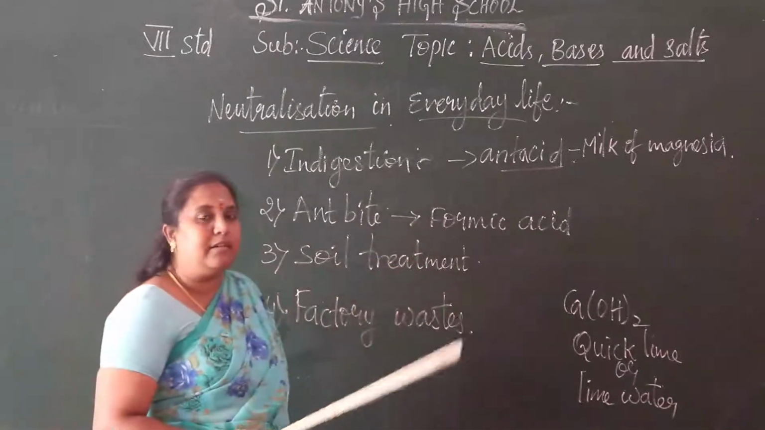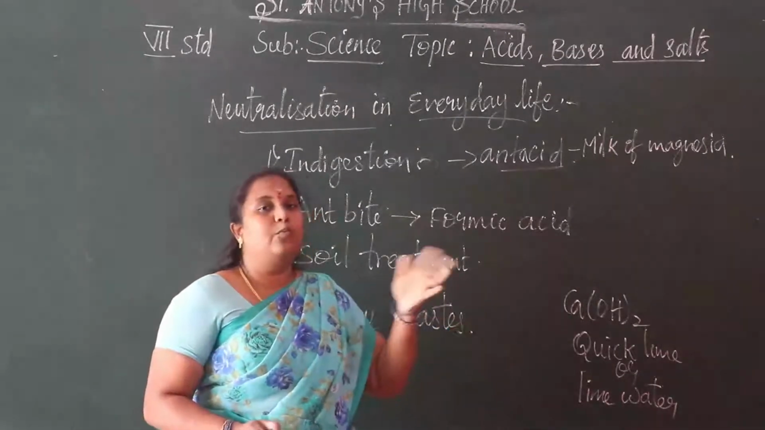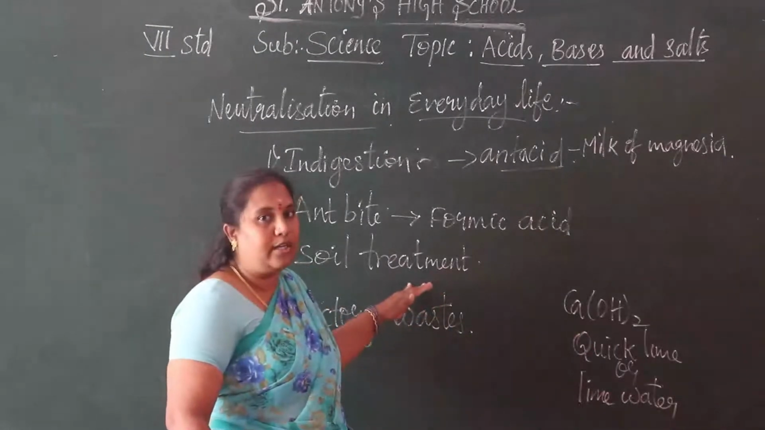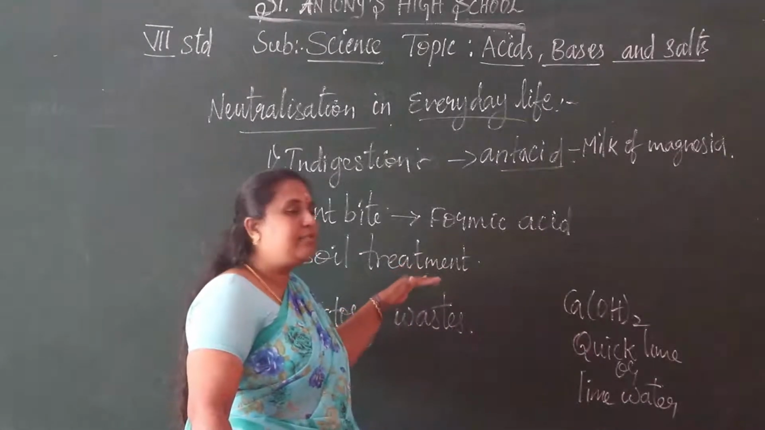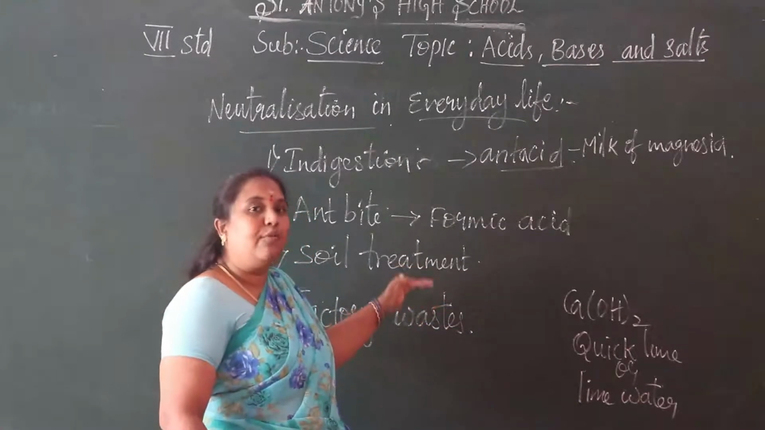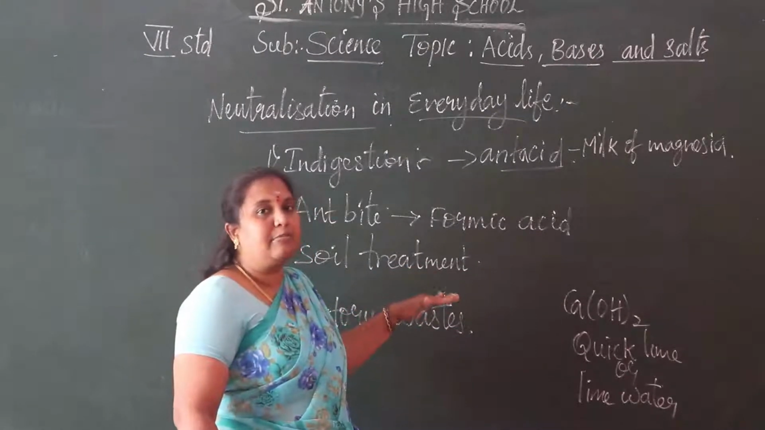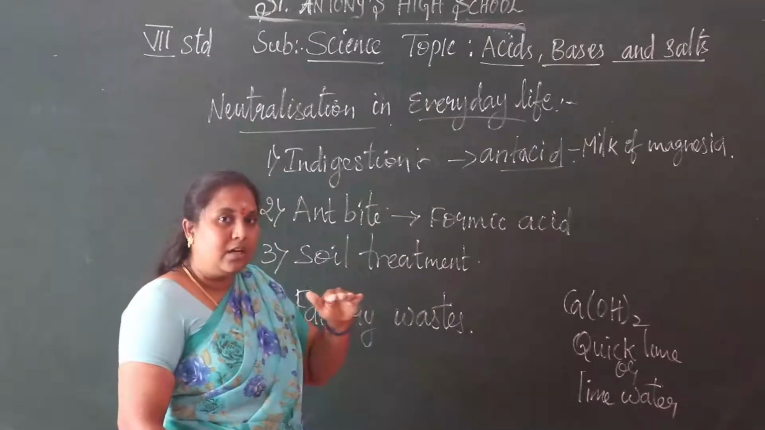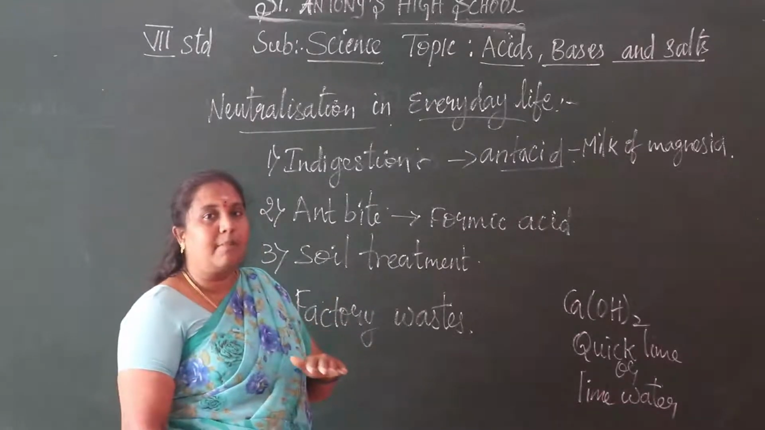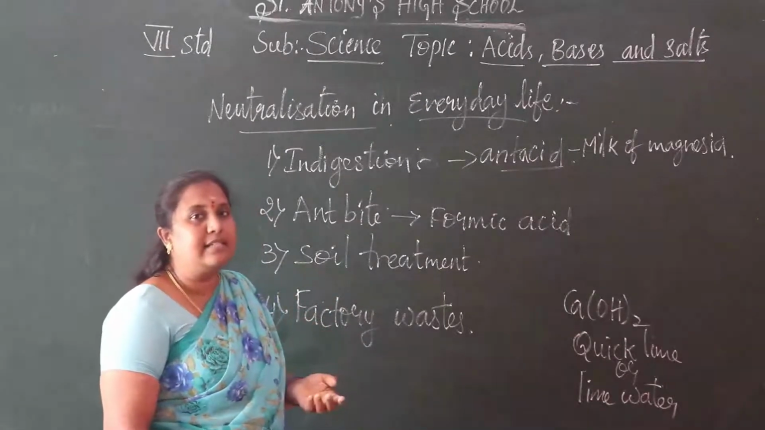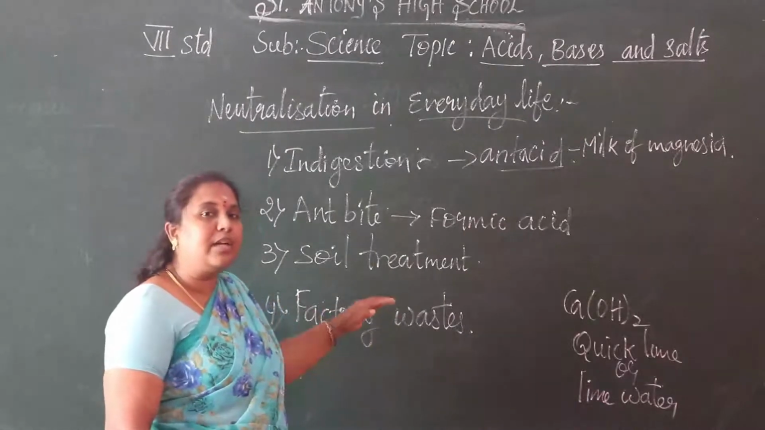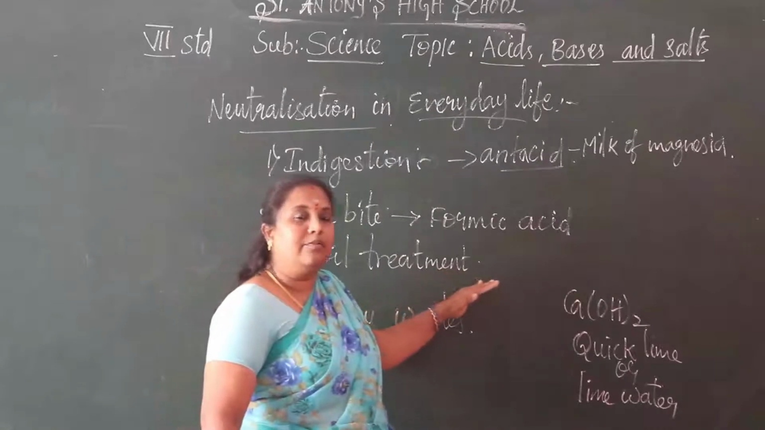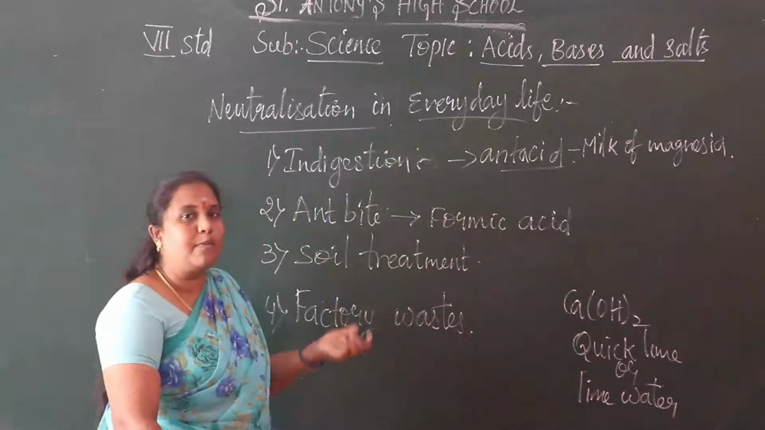Soil treatment. Soil treatment means if the soil is more acidic, we want to add basic substances to reduce the acidity in the soil. We are treating like that. If the soil is more basic, we want to neutralize that basic soil, so for that we are adding acidic substances. If we are adding manures or compost matter, that releases more acidity in nature. So that acidity neutralizes the basic soils. After this treatment, we grow more crops in that soil.